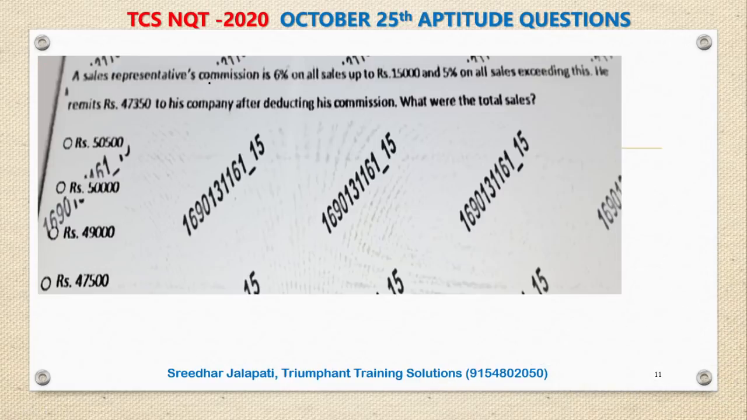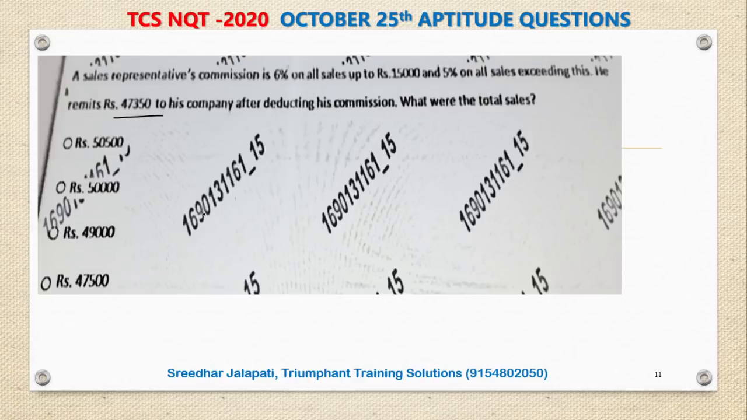A sales representative's commission is 6% on all sales up to 15,000 rupees and 5% on all sales exceeding 15,000 rupees. He remits, that means submits, 47,350 to his company after deducting his commission. What were the total sales? That means on a particular day he made a certain number of sales. After taking his commission, he handed over 47,350 rupees to the company. Then how many sales did he make in total?